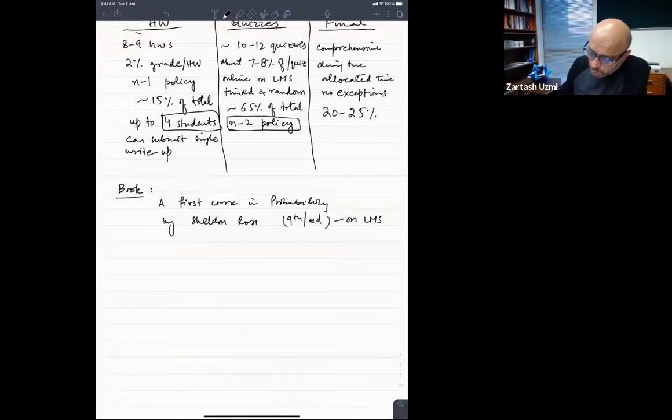By the way, when you are doing the homeworks, it is important to realize that in today's world, you might be able to find solutions to all those questions online. That's okay. It is important to attempt the questions yourself, rather than copying from online solutions. I'm not saying that you can't look at the online solutions. You can look at those later on, but try to attempt the questions yourself. Otherwise, you will have trouble in the quizzes and the final exam, and your learning process would be hampered.